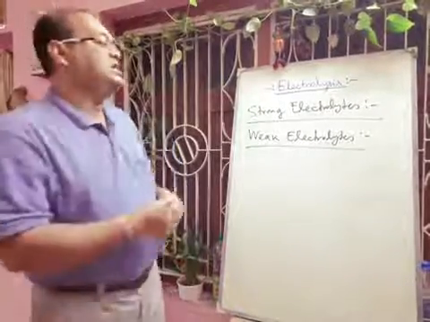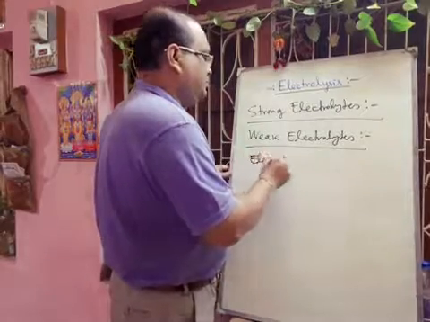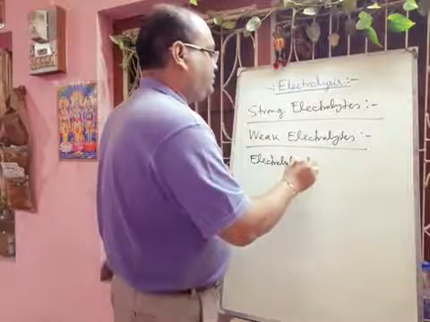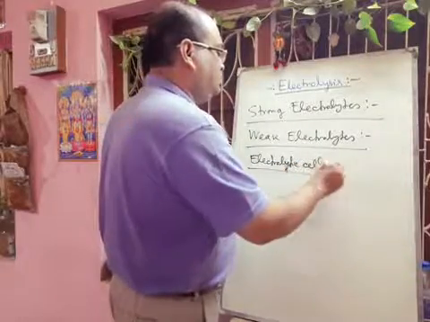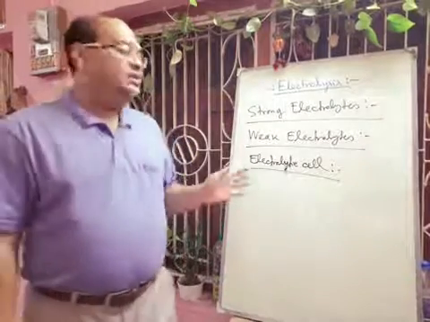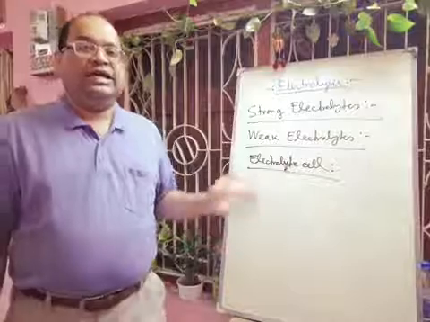Next we will discuss the electrolytic cell. An electrolytic cell is a non-conducting vessel containing the electrolyte for electrolysis.